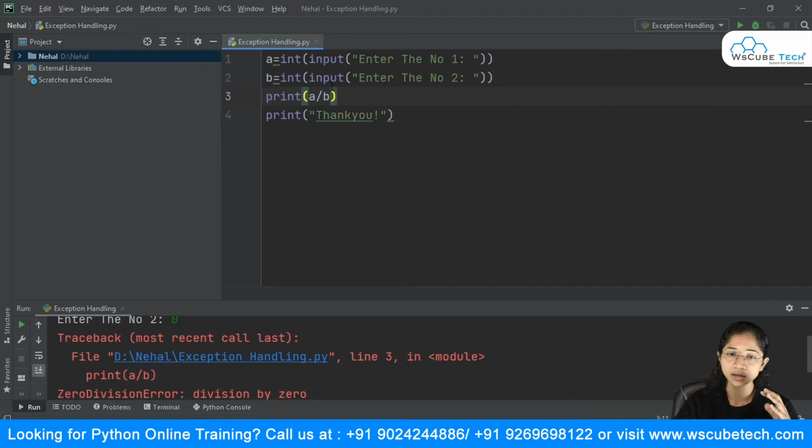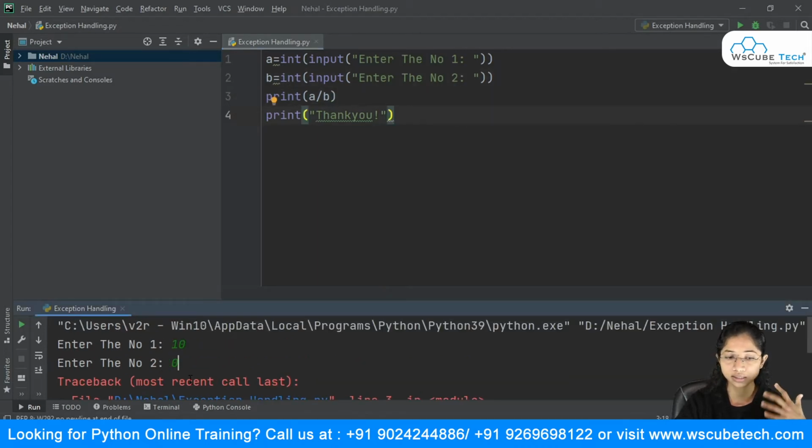Now in this case the error is raised by the user's input. You don't know what input the user will give you over here. If he has given the input as 0 and it just raises an error, then you, being a developer, it's your responsibility to have all the ideas in your mind, like what all input a user can give, and according to that you need to design your project so that your project is quite capable of handling any type of error,